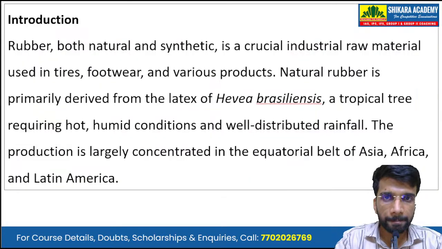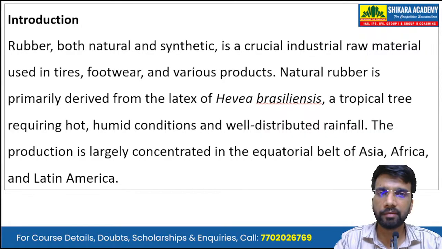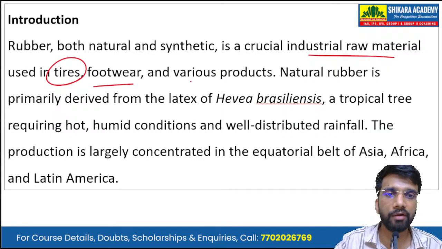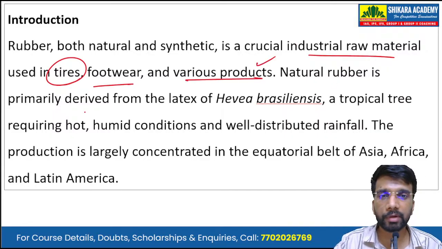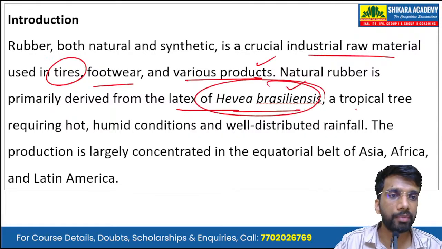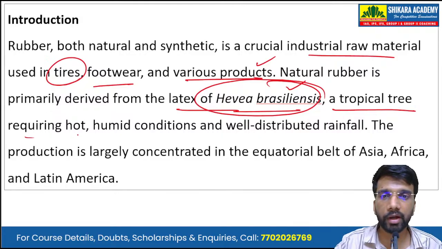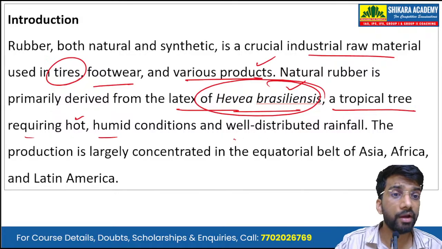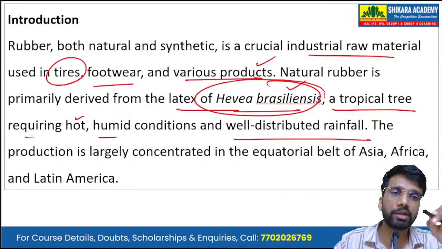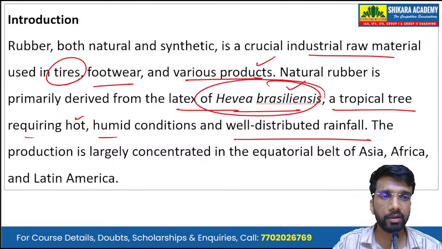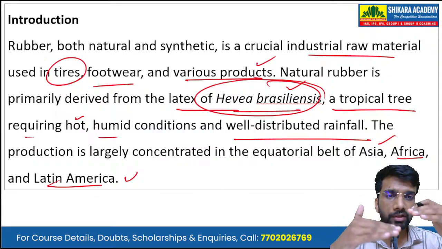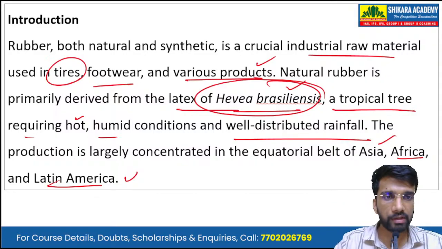So starting with the introduction, rubber, both natural and synthetic, is a crucial industrial raw material used in tires, footwear, and various products. Natural rubber is primarily derived from the latex of the rubber plant, scientifically known as Hevea brasiliensis, a tropical tree requiring hot, humid conditions with well-distributed rainfall. The production of rubber is largely concentrated in the equatorial belt of Asia, Africa, and Latin America. So it is largely grown near the equator in the tropical region.